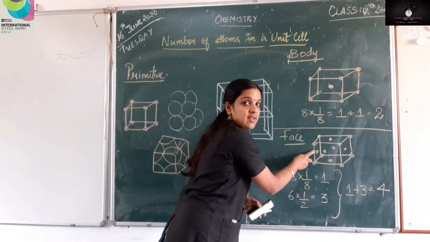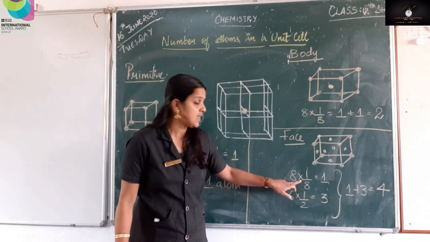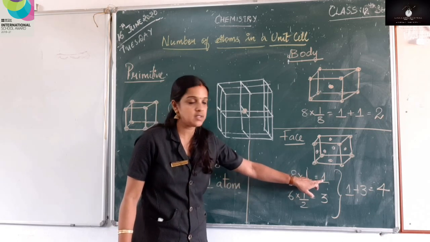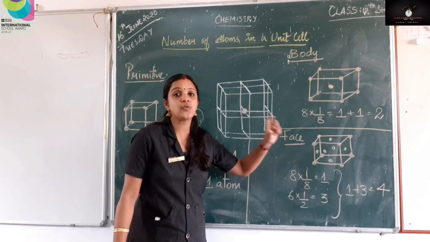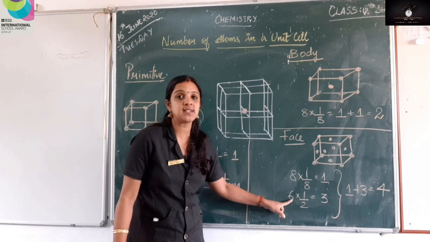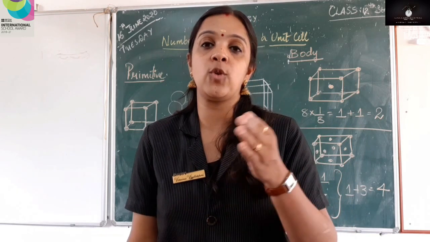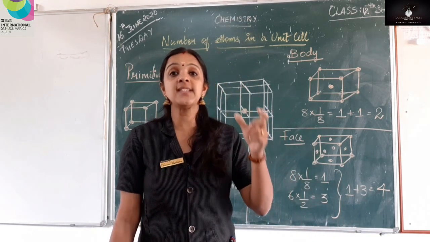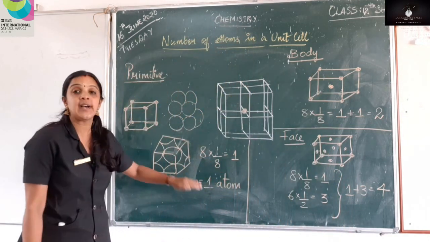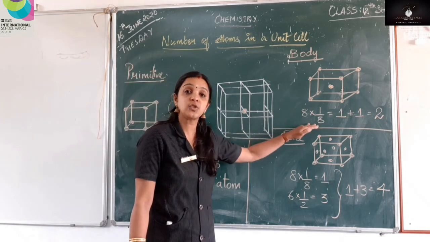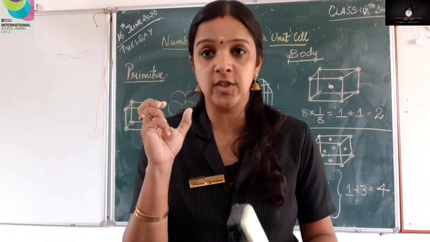That is what is happening in a face centered unit cell. Here I have 8 corner atoms, 8 into 1 by 8, that is 1, and 6 faces in a unit cell. Each face has 1 atom shared by 2 cells, so the faces contribute 3. So in total it will be 1 plus 3, that is equal to 4. So my face centered unit cell has 4 atoms. Once again, primitive has 1 atom, body centered has 2 atoms, and face centered cubic has 4 atoms. So this is the calculation.